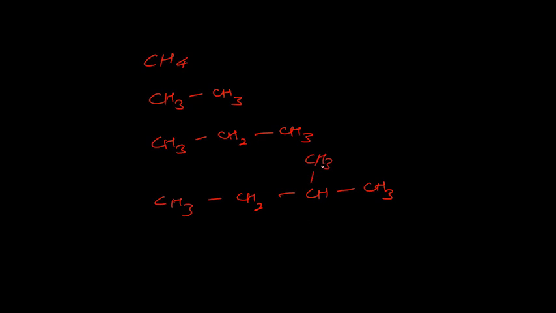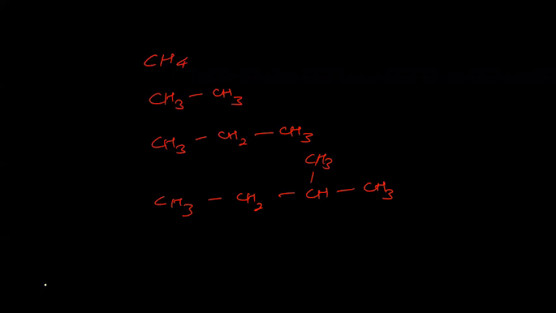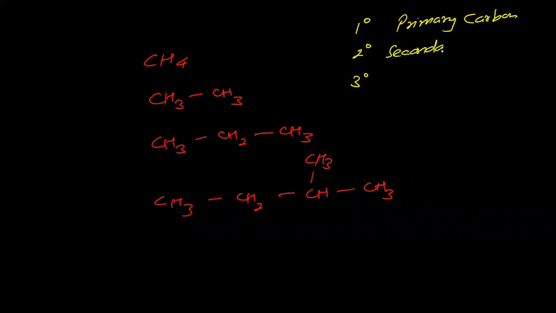Suppose I have these four compounds and I need to find out which carbon is primary carbon, which one is secondary carbon, which is tertiary carbon. So we are talking about the definitions of 1 degree, 2 degree, 3 degree, that is primary carbon, secondary carbon, and tertiary carbon.